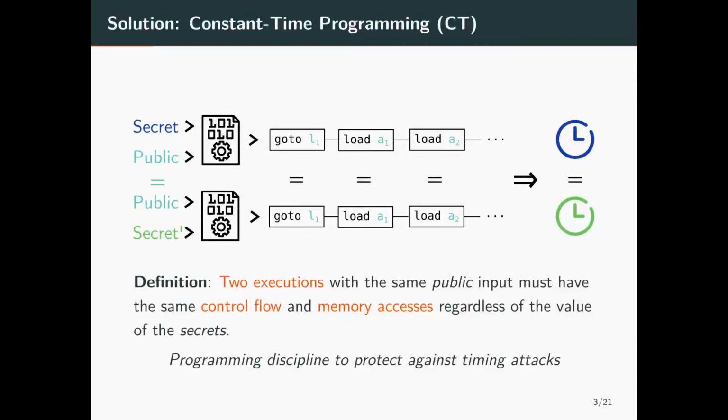The constant time programming discipline is a countermeasure against timing attacks that is used in cryptographic implementations. Formally, constant time states that two executions with the same public input must have the same control flow and the same memory accesses, regardless of the value of the secrets. And this ensures that the execution time is independent from the secrets.